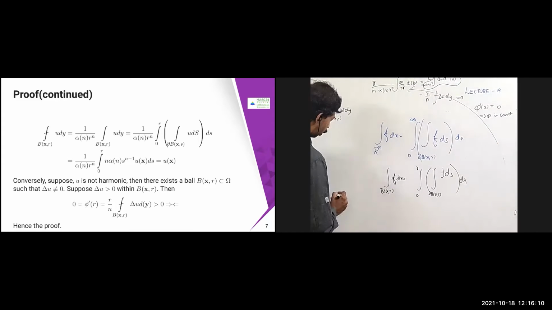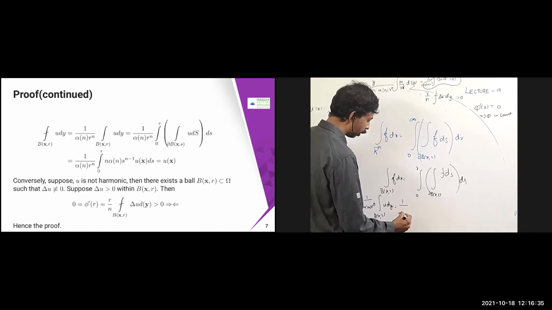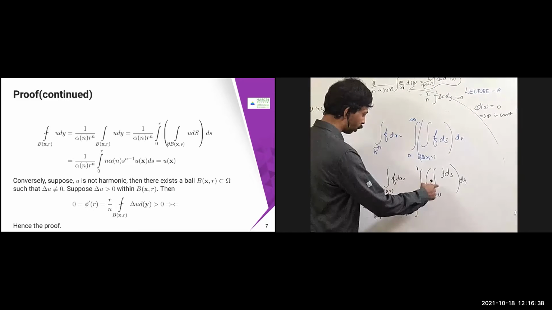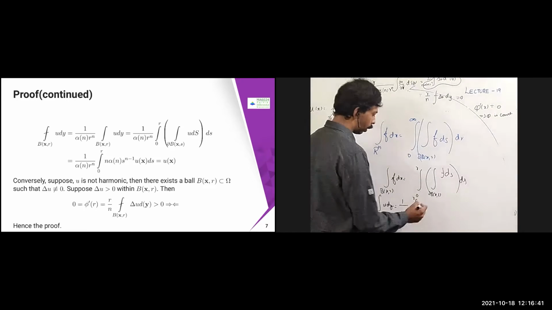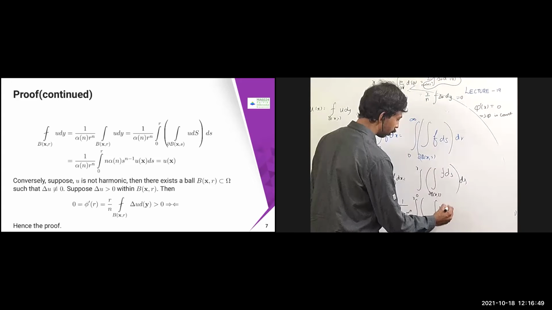What I'm going to have is the integral over B(x, r) of u dy, which is nothing but, using the average formula, 1 by alpha of n, integral over B(x, r) of u dy, which can be written using this formula as 1 by alpha of n into r power n, integral 0 to r, and then integral over ∂B(x, s) of u dS into ds.